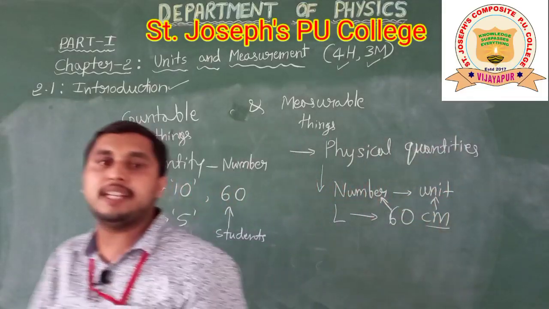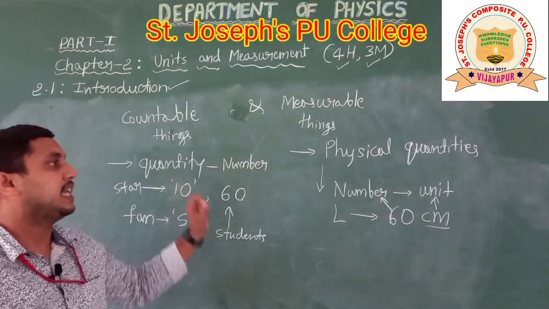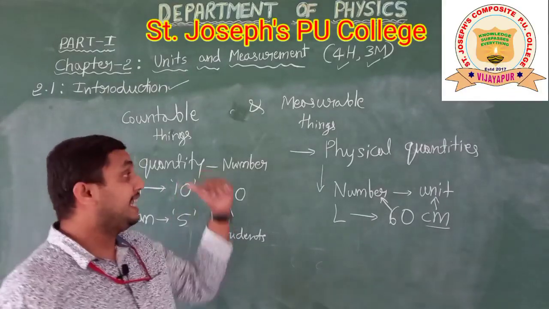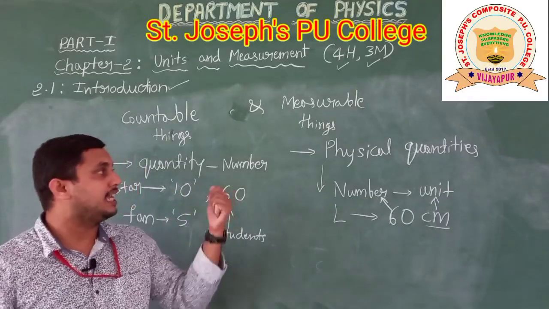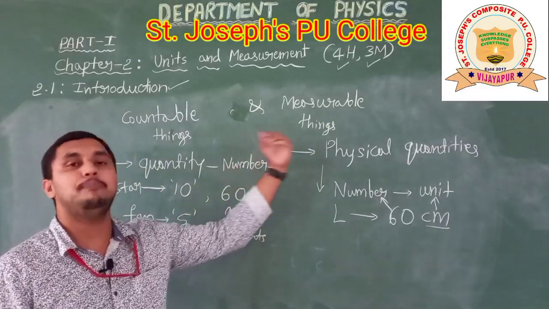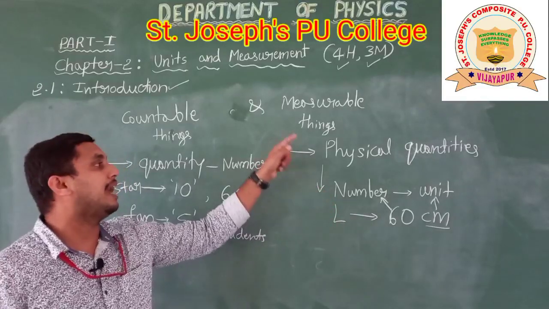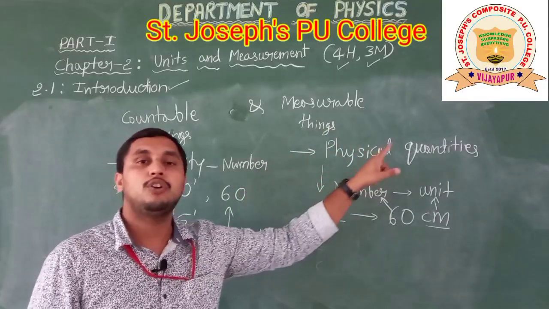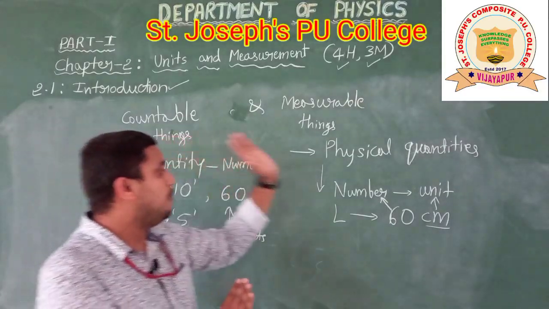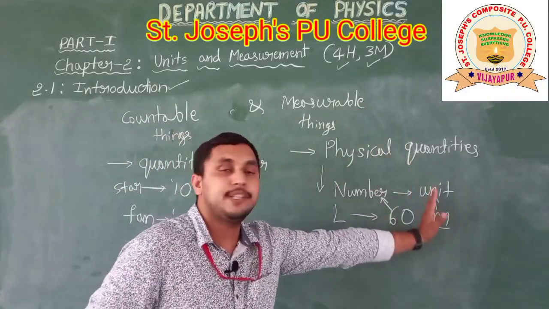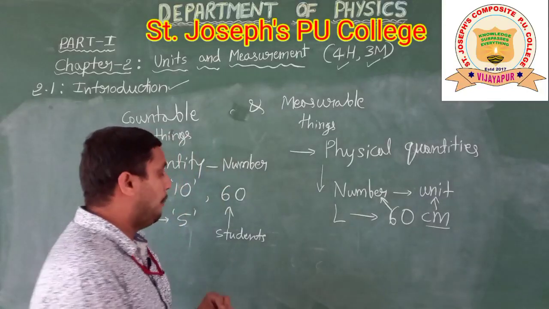Measurable quantities are called physical quantities. Any quantity which can be measured is called a physical quantity, and it is expressed in terms of a number and its proper unit.